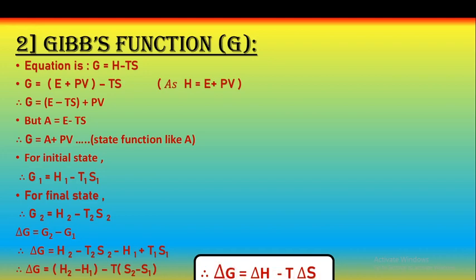That is, the change in Gibbs free energy is equal to the change in enthalpy, that is delta H, minus temperature T into the change in entropy. Therefore, delta G is equal to delta H minus T delta S. So this is about the Gibbs function, that is G.